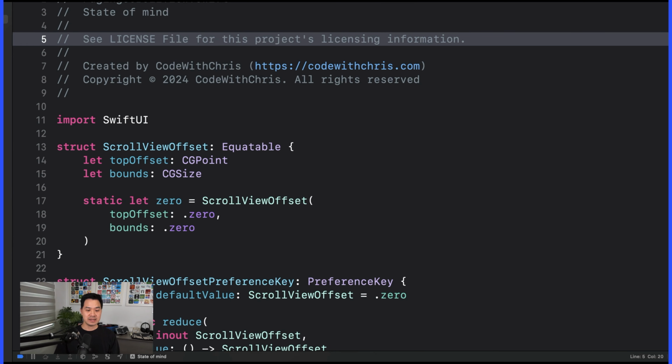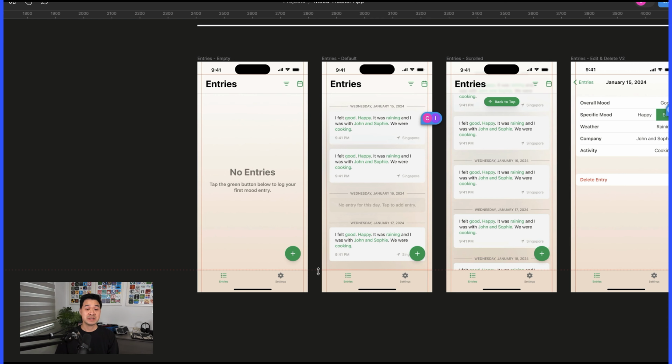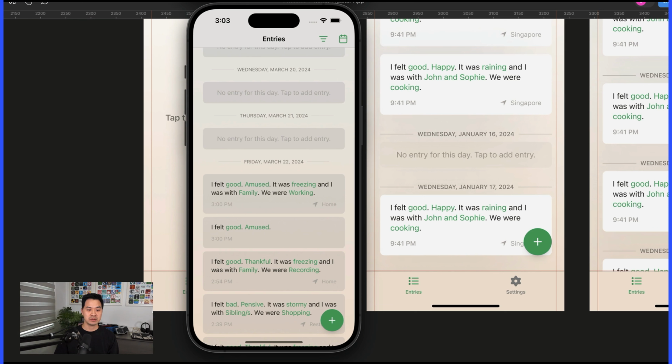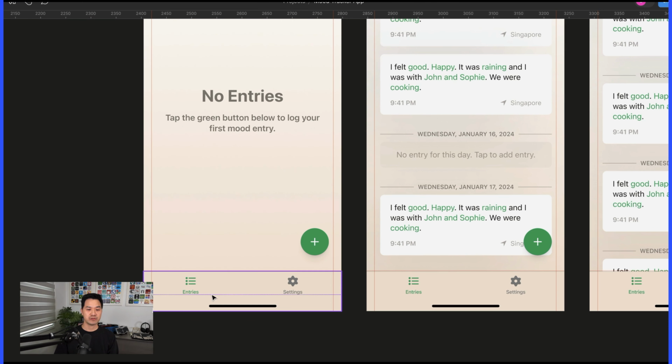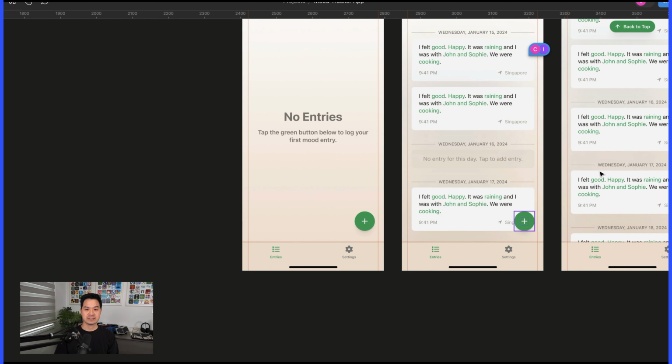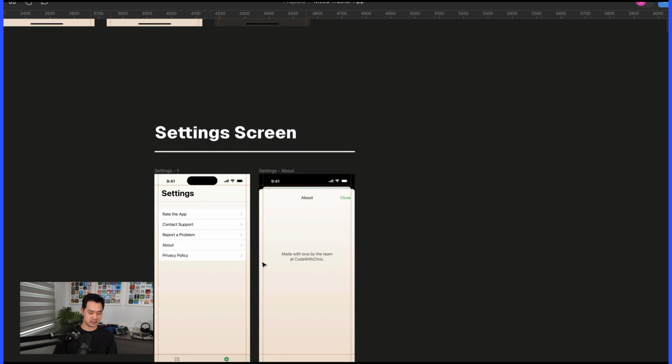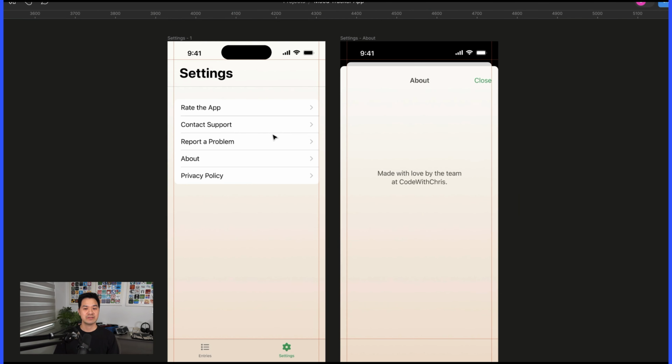Taking a look at the design, let's see some of the things that are missing. The settings tab, you'll notice that in our current build, we don't have a tab bar down here. There should be two tabs, entries, which is what we saw, and settings. For settings, this is something that I didn't show you in the last vlog, but we just have a couple of different things. Rate the app is very important. Getting those ratings and reviews for a brand new app is very critical. So that's the first thing. Contact support, report a problem. These are both ways for them to contact us, to give us feedback or to report bugs.